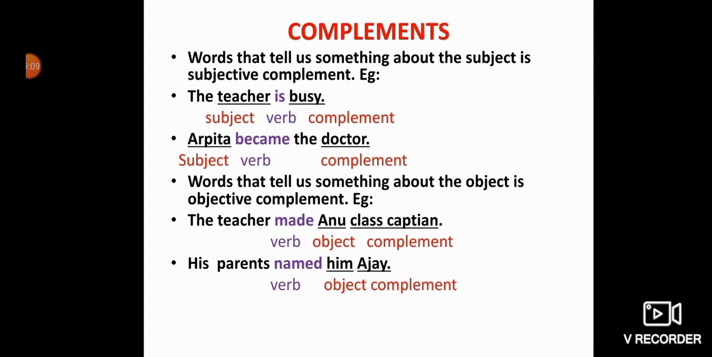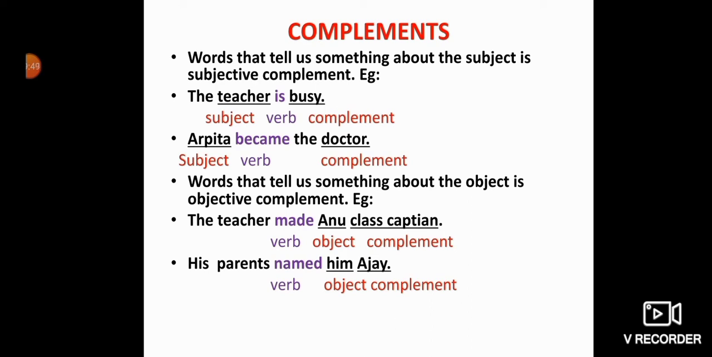Words that tell us something about the object are objective complements. So here we are having 2 complements, subjective complement and objective complement. Subjective complement tells us something about the subject, and objective complement tells us something about an object. For example, the teacher made Anu class captain. So here teacher is our subject, made is verb, Anu is object. Class captain is a complement.